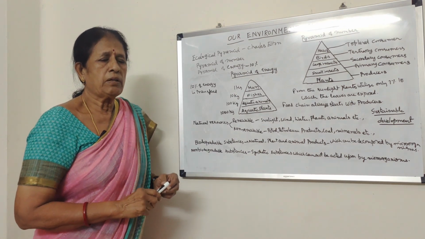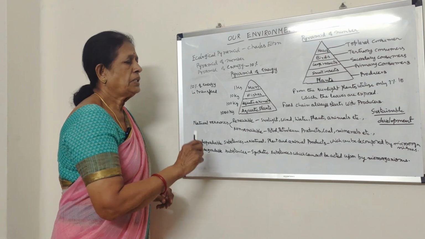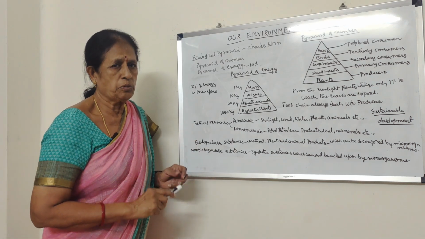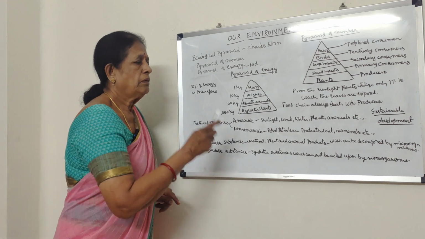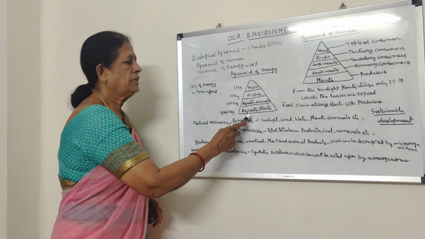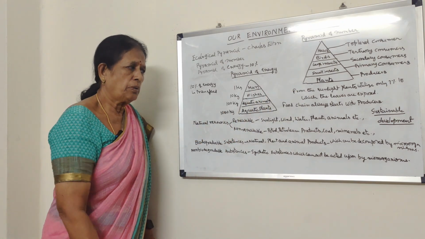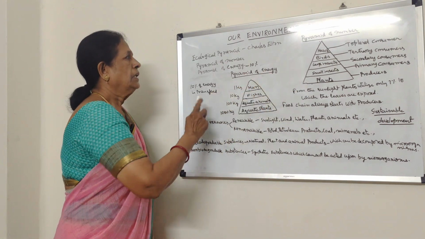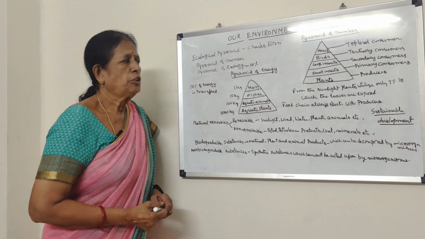So whenever you observe a food chain, it always starts with the producers and ends with the top level consumer. But it always starts with the plants, that is autotrophs, that is producers. So that is about the ecological pyramid, which was coined by the scientist Charles Elton.